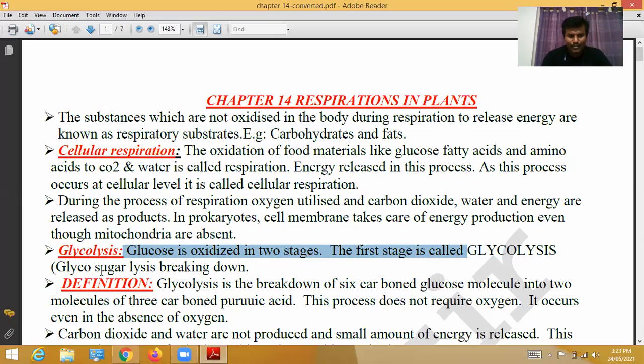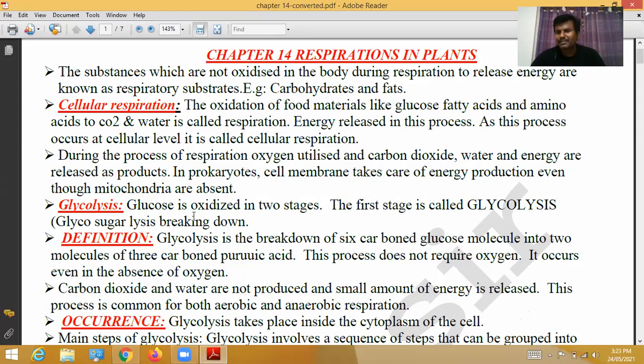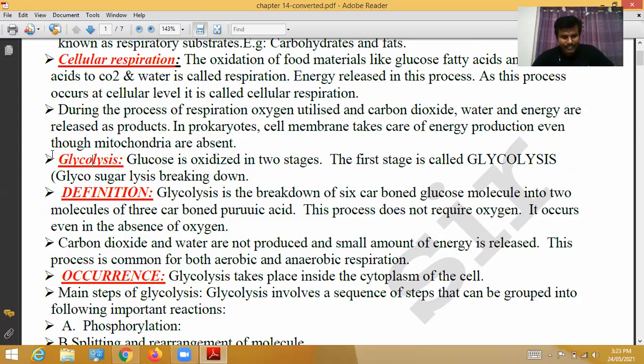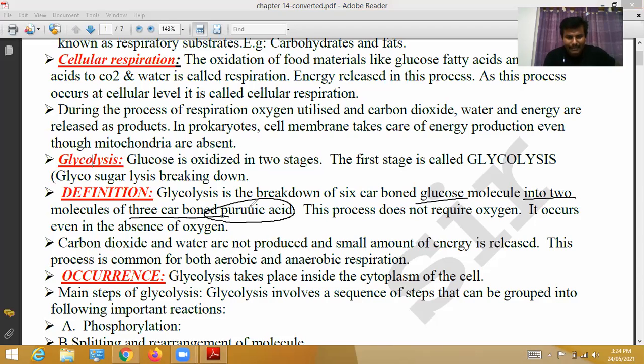Glyco means sugar. Lysis means breakdown, so sugar breakdown. Glucose is nothing but sugar. So first, the topic is glycolysis. Glucose oxidation occurs in two stages. The first stage is called glycolysis. The second stage is called the Krebs cycle. First of all, let us see glycolysis. Glycolysis is the breakdown of a 6-carbon glucose molecule into 2 molecules of 3-carbon pyruvic acid.